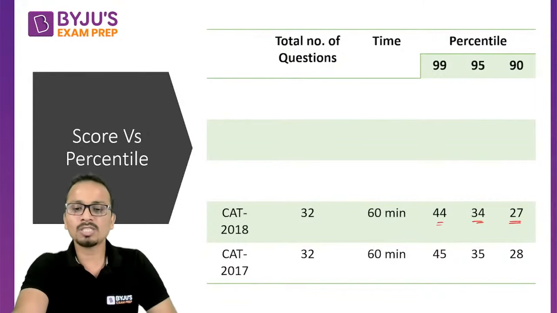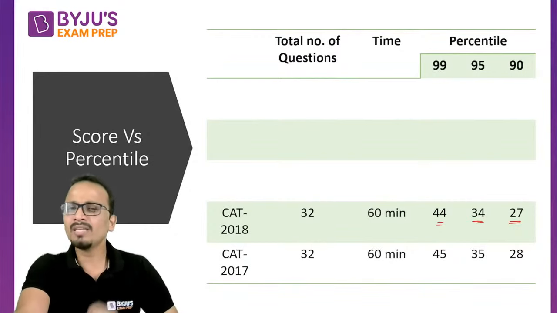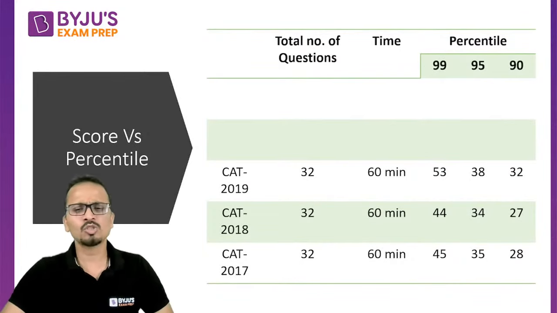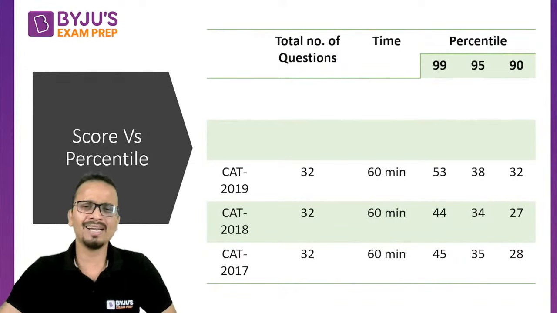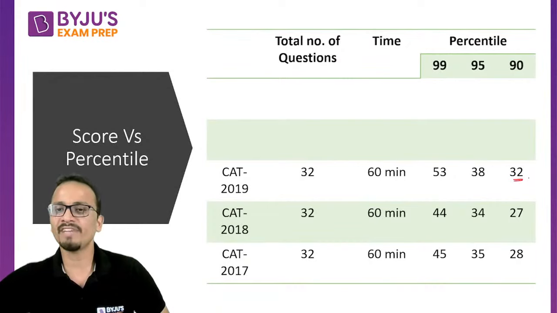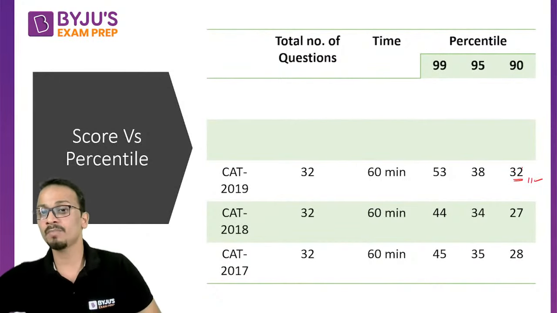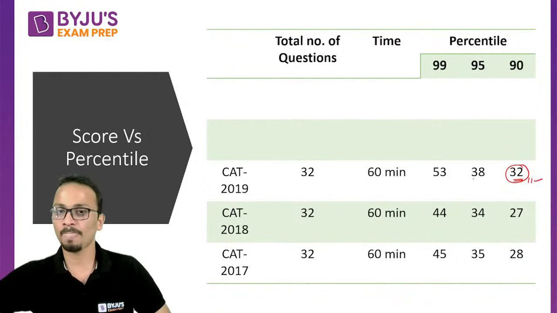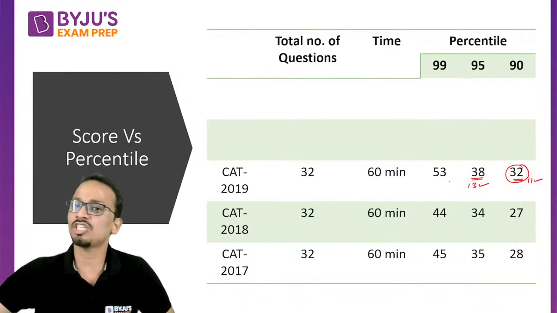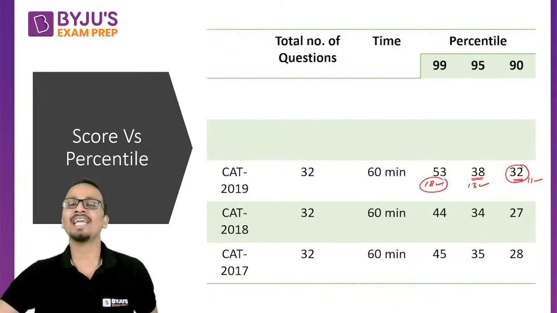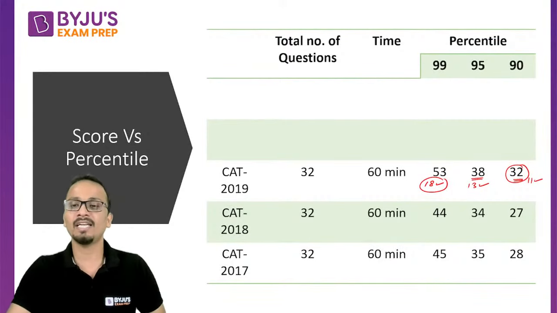Okay, now talking about CAT 2019, when the level of difficulty in LRDI reduced a little bit, so the cutoffs increased. At 33 marks, so effectively 11 questions correct, you are well above 90 percentile in the LRDI section. If you have effectively attempted 13 questions correctly, you will be able to fetch 95 percentile, or at 18 effective corrects, I am standing at 99 percentile in the LRDI section of CAT.